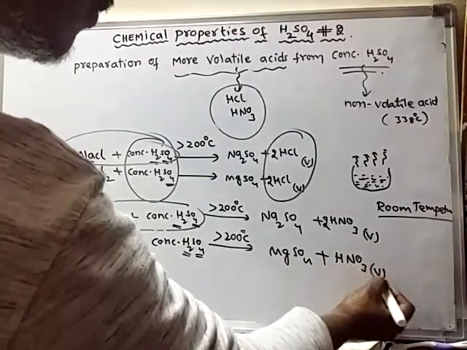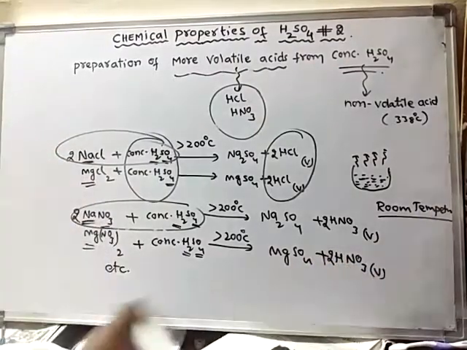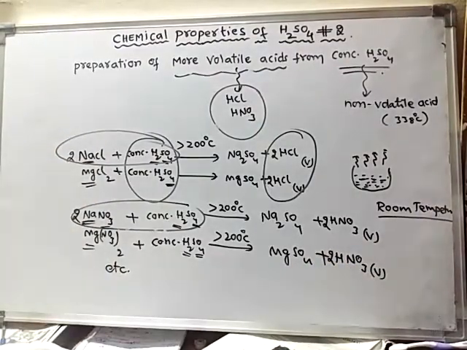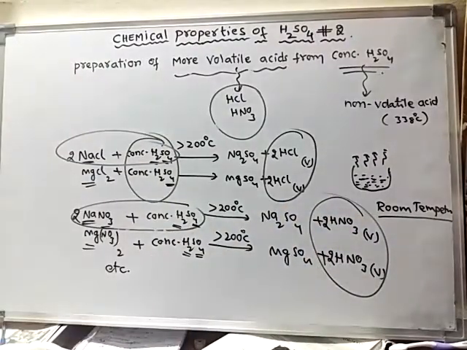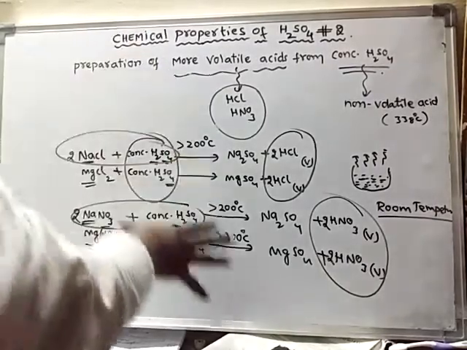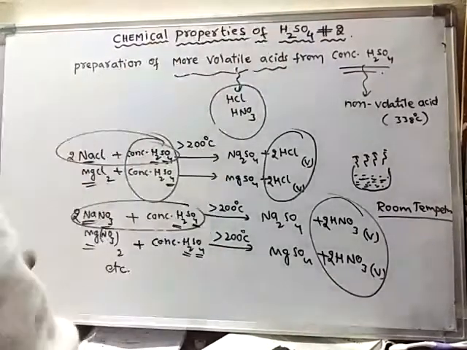So this is also a more volatile acid. In this way, more volatile acids can be prepared from concentrated sulfuric acid. This is also studied under the chemical properties of sulfuric acid.